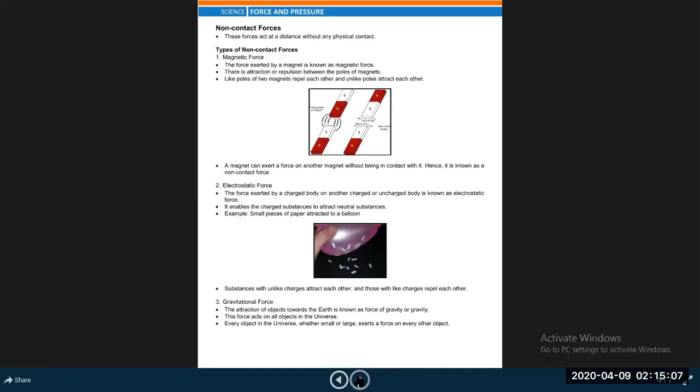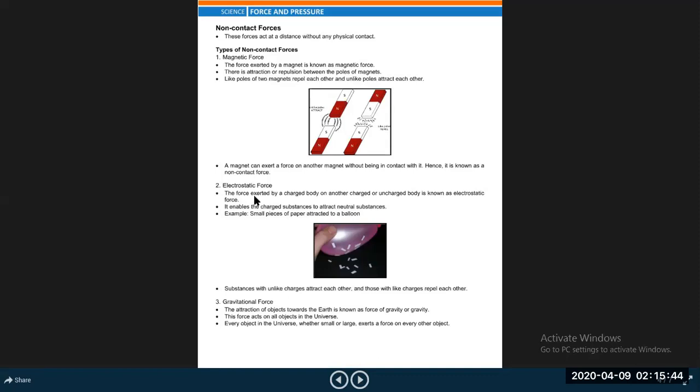Like poles of two magnets repel each other; on the other hand, unlike poles attract each other. Here, for example, this is the case of attraction, and this is the repulsion, because here south and south repel, and south and north attract. A magnet can exert a force on another magnet without being in contact with it, hence it is known as non-contact force.